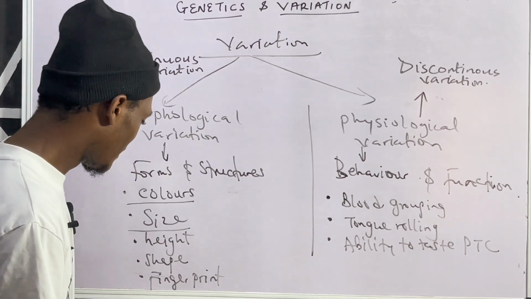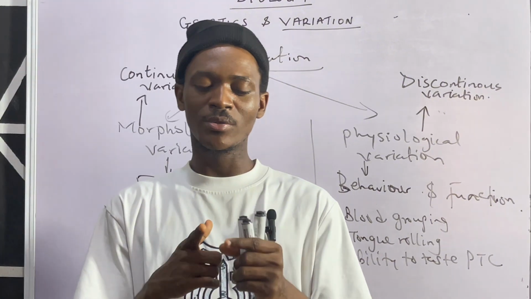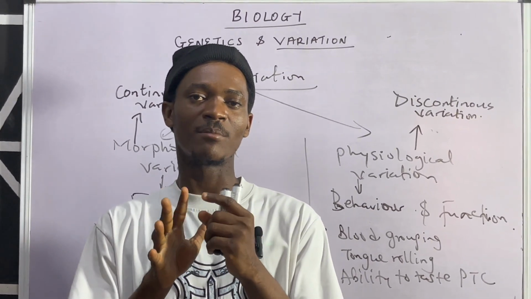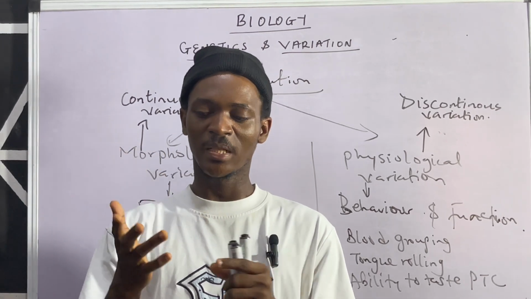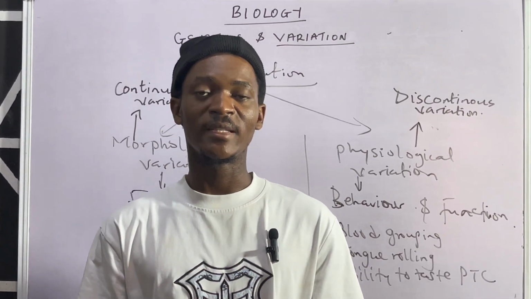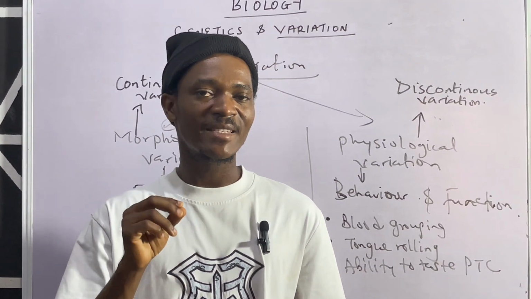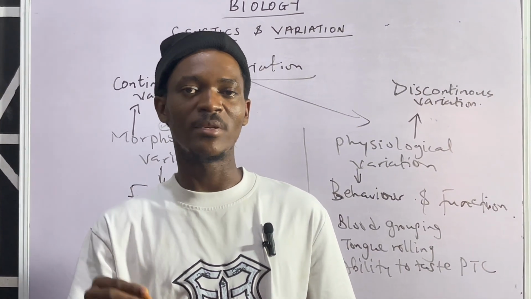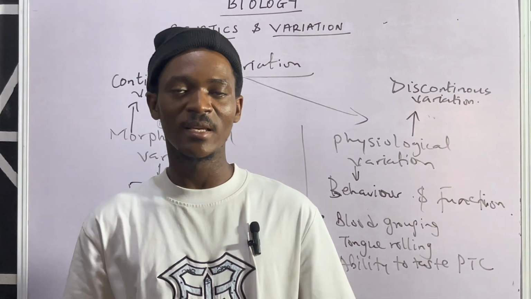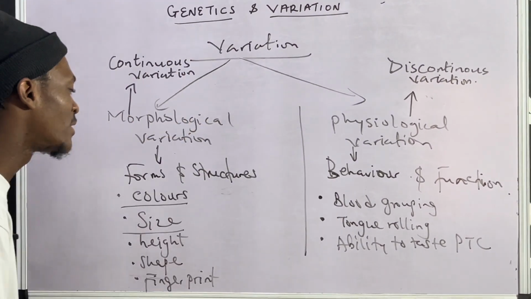You understand? Then fingerprints. When we say fingerprints, we are referring to those impressions on the epidermis of our palms. If you check, even our toes as well, these impressions are different. No two individuals have exactly the same fingerprint, even up to the extent of checking identical twins. Identical twins don't have exactly the same fingerprint. They have different fingerprints.